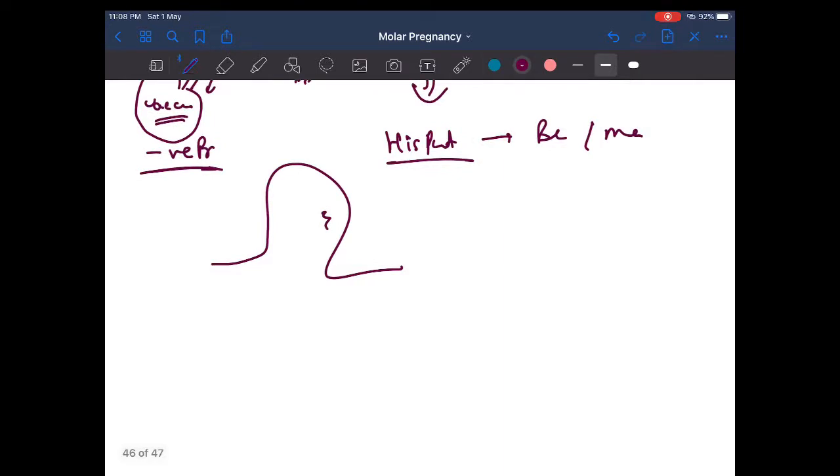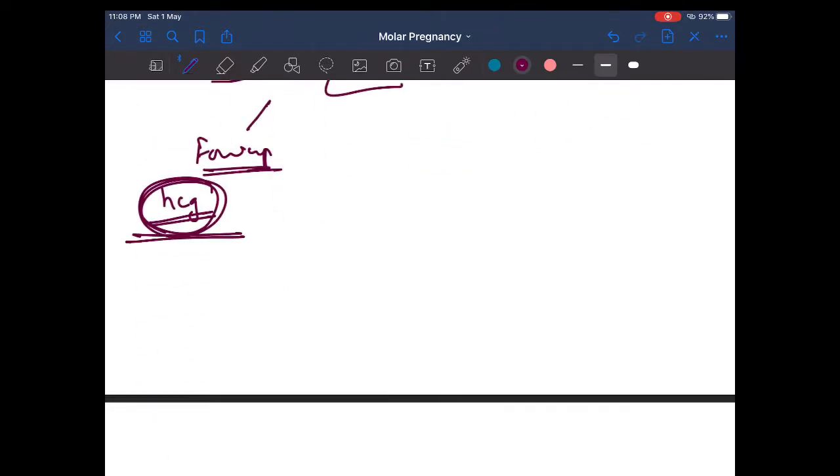Okay, so now we have to confirm that no H mole is present. So how do we confirm that? We will do a follow-up. Okay, so follow-up is done. Follow-up, right? So how to do the follow-up? Since it produces HCG, we measure the HCG amount. Let's measure the HCG amount.